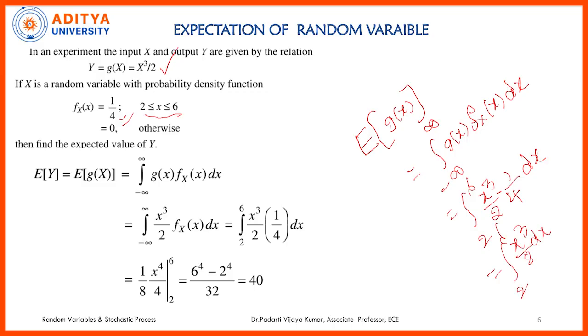Now when we do the integration, x cube will be x power 4 by 4, already 8 is there, limits are from 2 to 6. Substituting we will get 40. So first problem we have seen is related to the discrete random variable, the second one related to the continuous random variable, and the third one is related to the function, expectation of a function of a random variable.